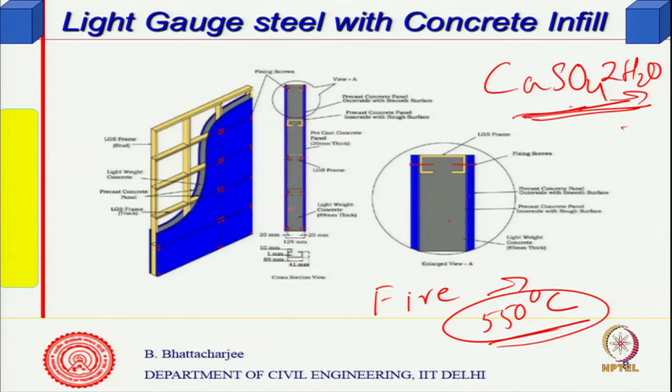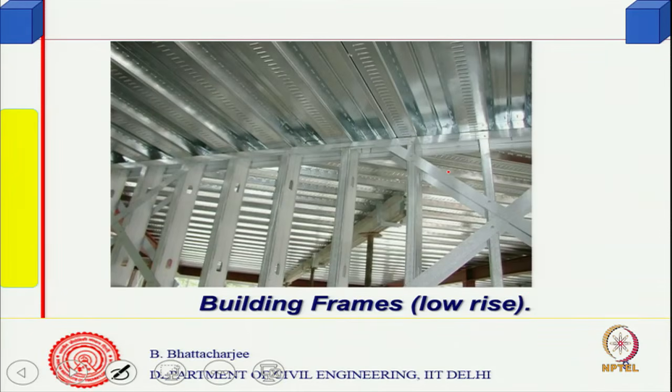Also, concrete has a large thermal mass, in the sense of rho c, and therefore it will not allow heat to be transmitted from one side to the other, so it is a good insulator. Generally, steel is encased in concrete. Here, of course, you can encase them or keep them in the manner that you like. Essentially, here there is a cladding and the concrete, you can encase this. So, fire properties are enhanced in that manner. So, infill for fire properties.